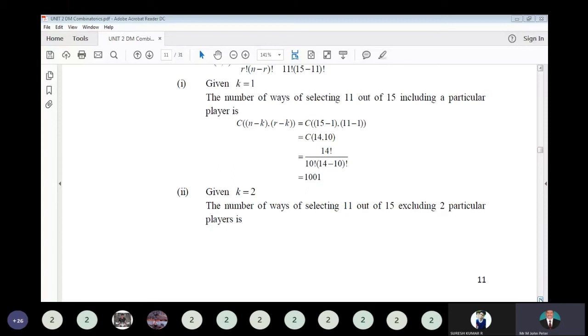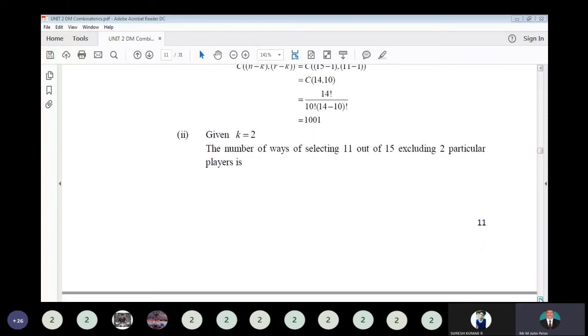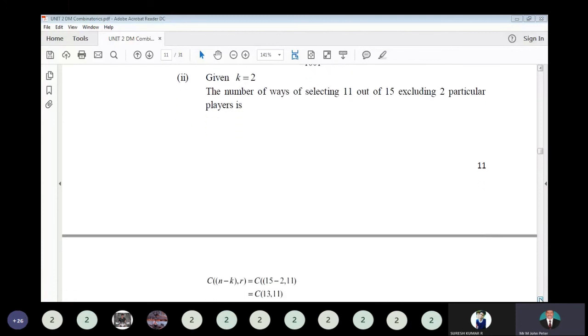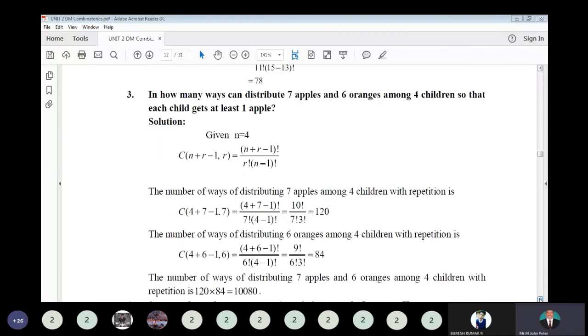So that means from the 15 in total we have to exclude two, and from the remaining players we have to select the 11. So that is 13C11. As per the formula, C of (n minus k), r, that is equal to C of (15 minus 2), 11. So that is 13C11, which is 13 factorial divided by 11 factorial into (13 minus 11) factorial. Simplify, you will get 78.